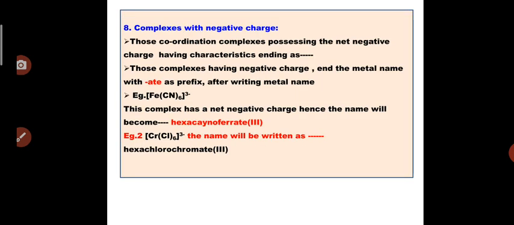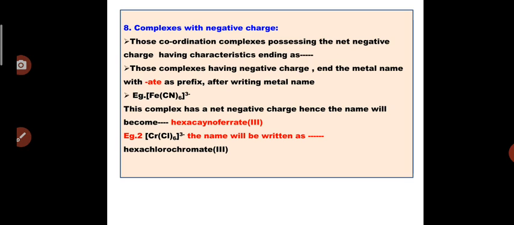Complexes with negative charge. Now this is a very important point. Those coordination complexes possessing a net negative charge have a characteristic ending. For those complexes having negative charge, we write the name of the metal and at the end of that metal name, we attach the suffix ATE. So how do we write the name for those complexes which carry a net negative charge?